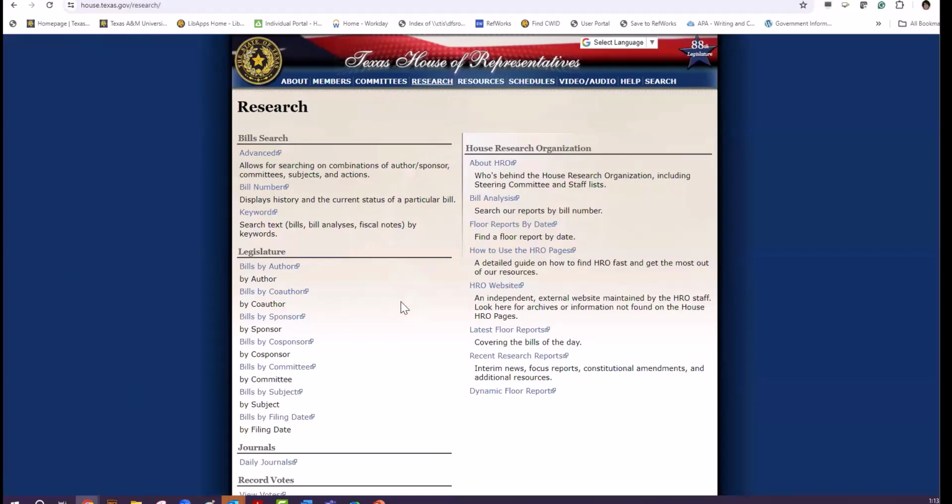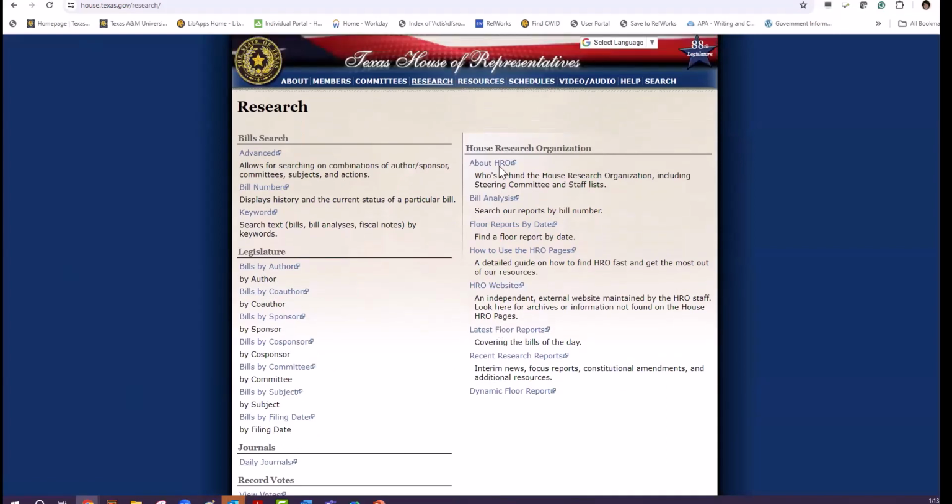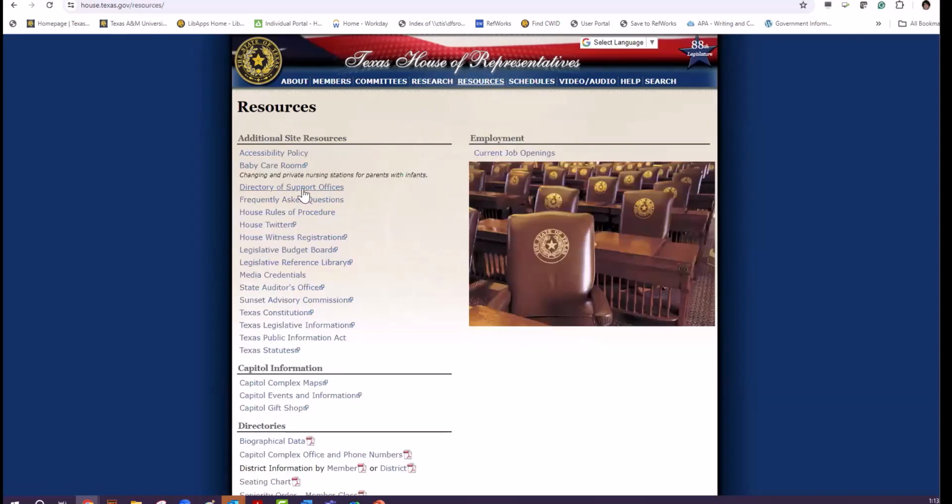You can go to the research page and also search bills, search legislature about Texas, search journals, and search House organization. So you can do all of these. You can go directly to resources, and they are hyperlinks.